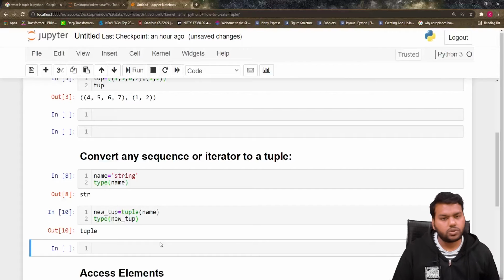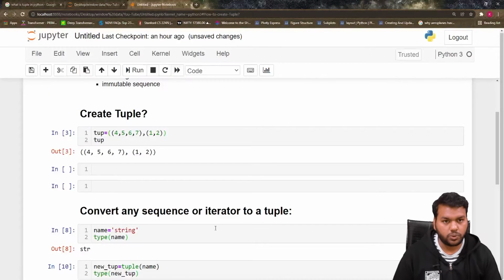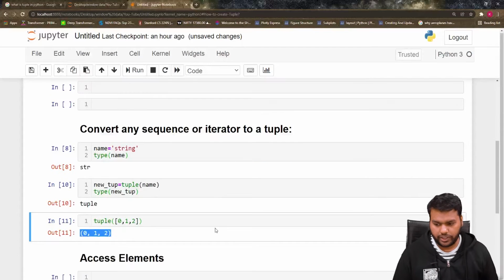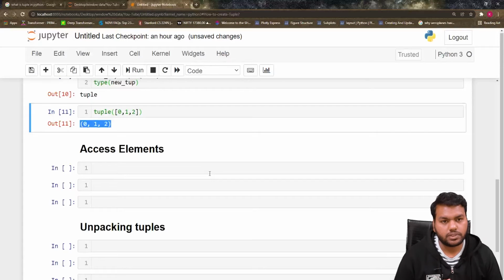Okay, same goes to the list as well. Now we know how to create the tuple, and how to convert any sequence or list or different data structure into the tuple. So these two things we covered up to this time. Now let's come to how we can access the elements from the tuple.